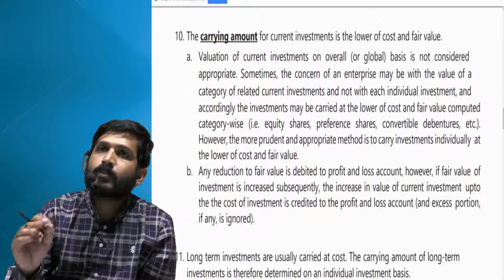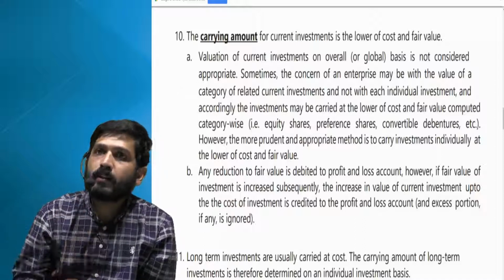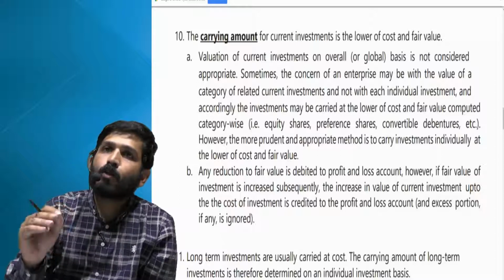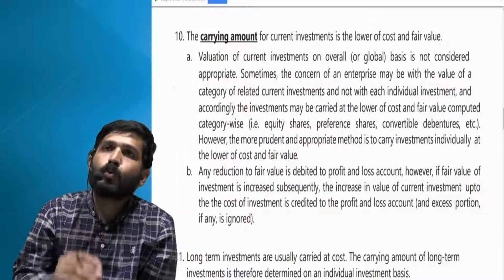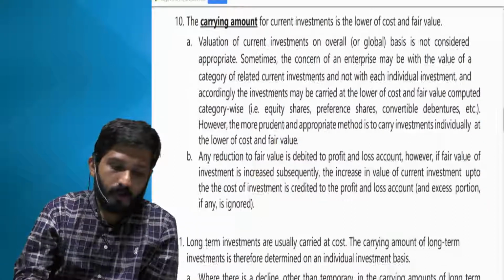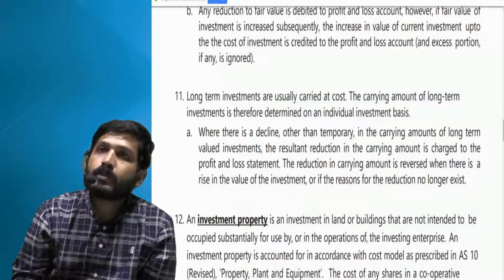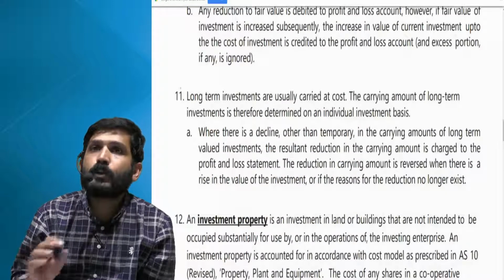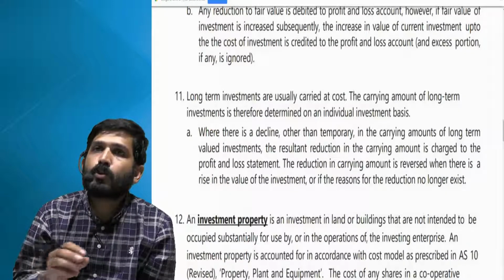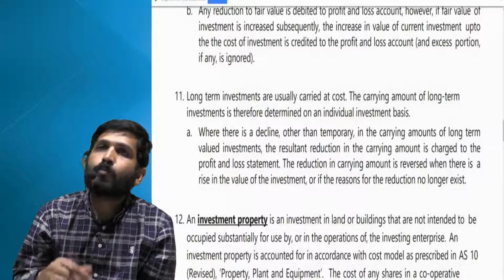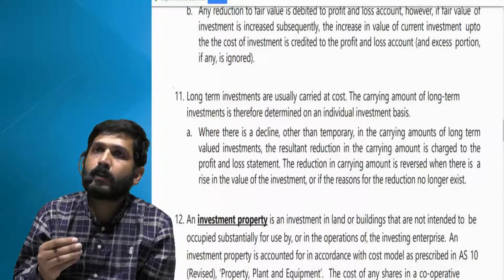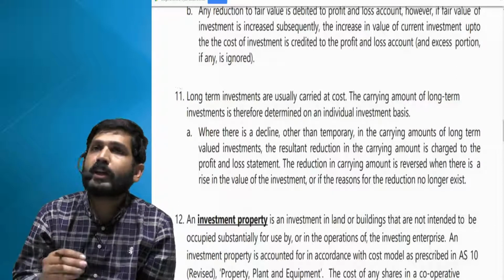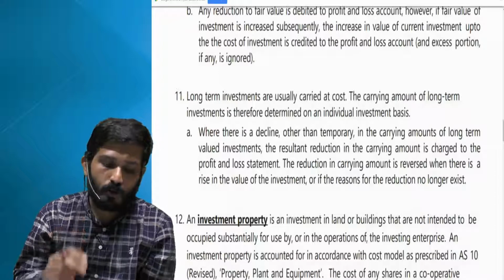Now if your fair value is less than cost, that amount will go to P&L as your expenditure, and later on if your fair value increases, it can go up to the cost and that amount will again go to P&L as your income. Now long-term investments we have already covered, it will be valued at cost, but if there is a permanent loss, then that permanent loss will be charged to P&L, and if tomorrow that permanent loss is recovered, then again it will be added to the cost of investment and it will be transferred as your income, but it cannot go beyond your original cost.